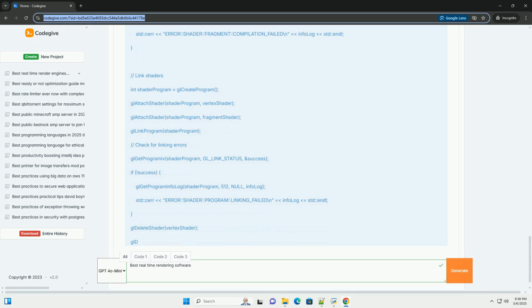Ray tracing, if hardware supported. Ray traced reflections: creating realistic reflections. Ray traced shadows: generating accurate shadows. Global illumination: simulating how light bounces around the scene.